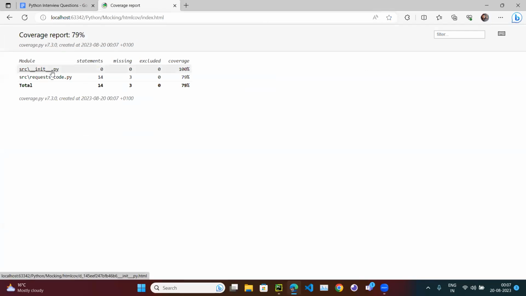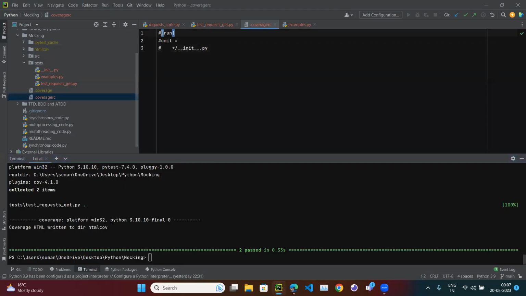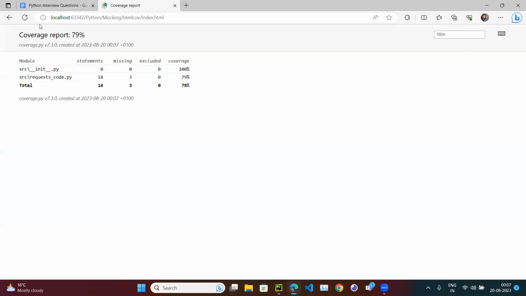Though __init__.py is empty, I have to exclude it. To exclude it, you have to create the .coveragerc file and omit that particular file. So I said whatever the __init__.py file, just omit that. Now if you run it and refresh it, that __init__.py file is not being calculated in your coverage. All right.